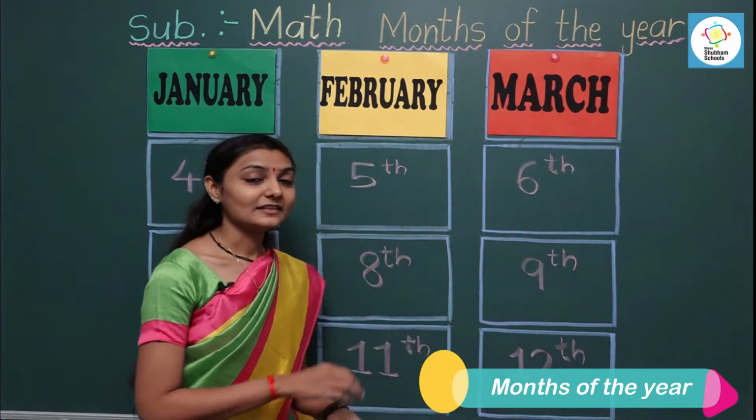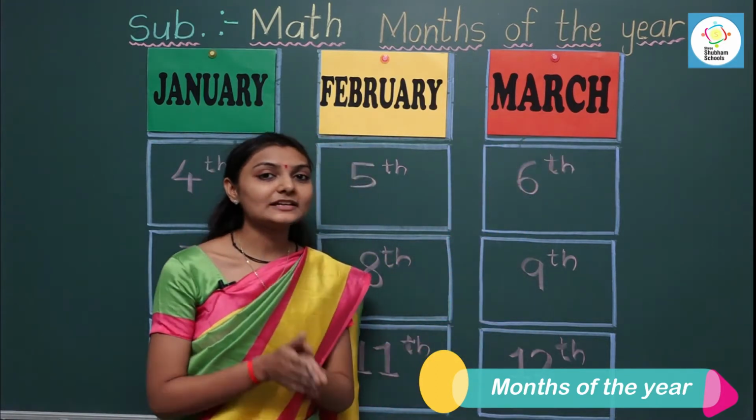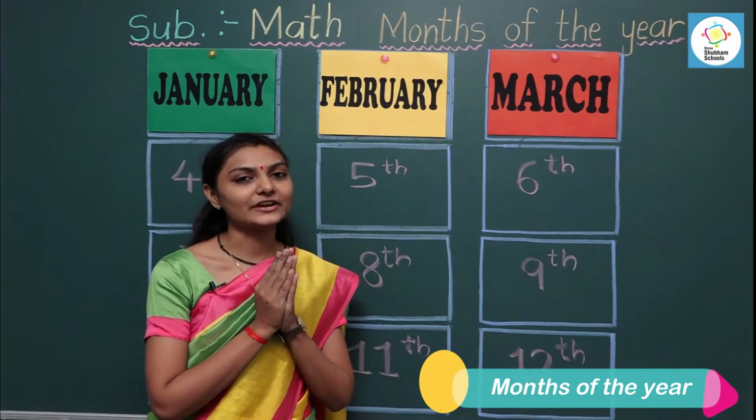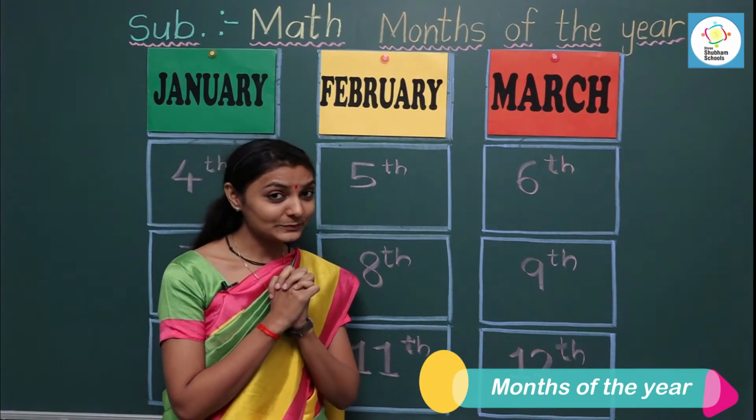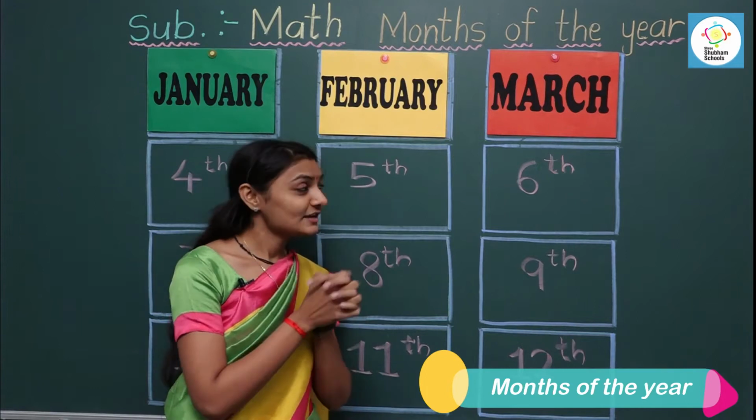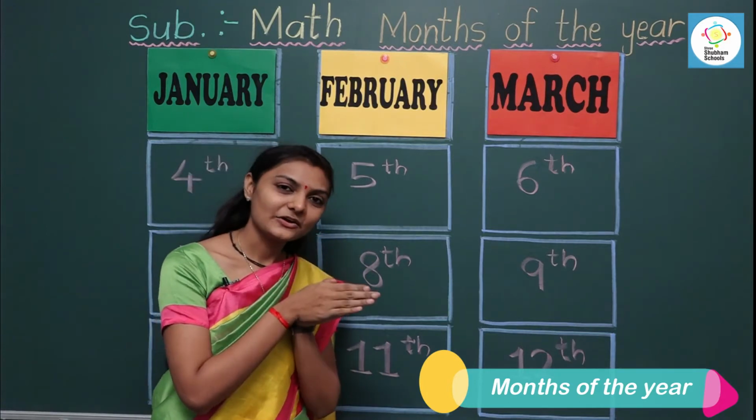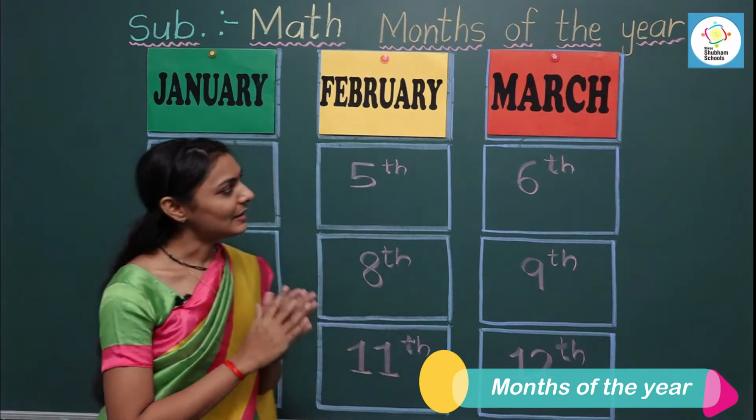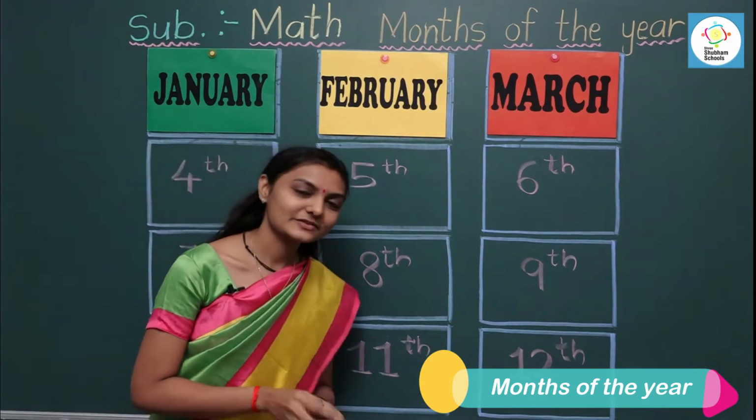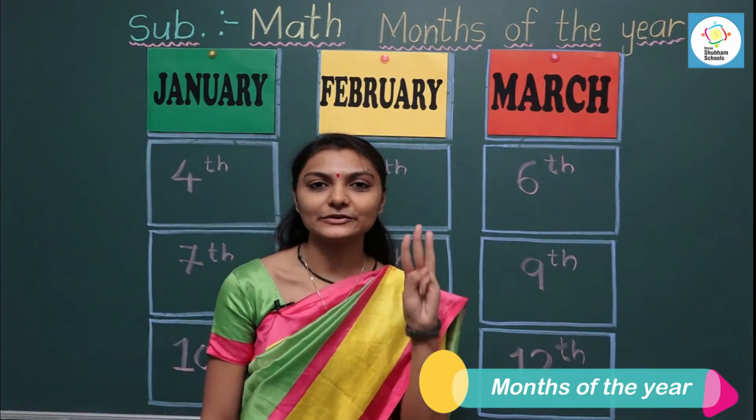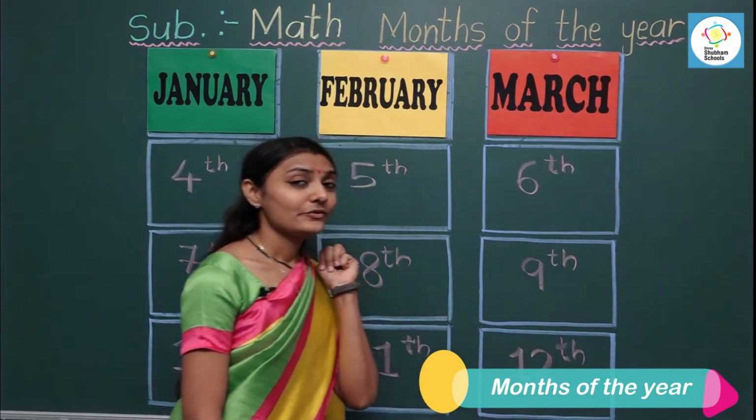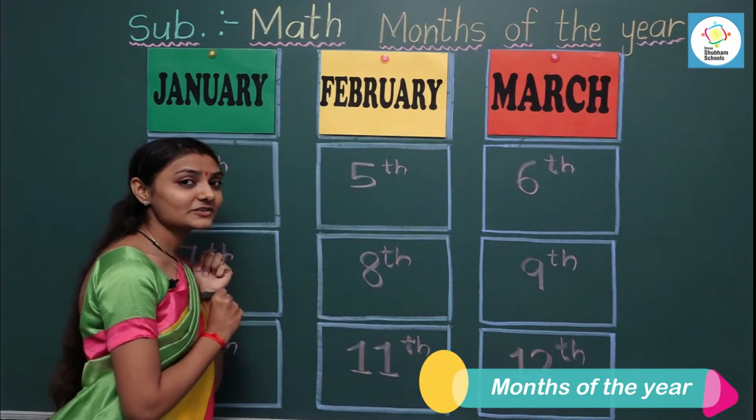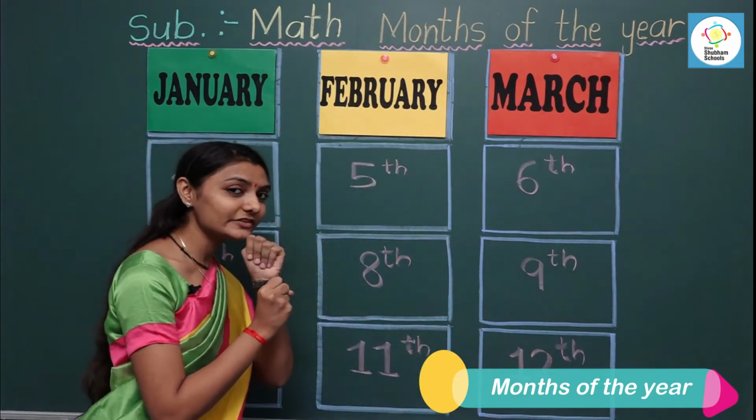March. In the month of March we celebrate Holi with different colors. Do you like to play with colors? Yes. So in March we celebrate Holi Dhuleti. Okay? March is the third month of the year. Now which month comes after March? What is the fourth month of the year?